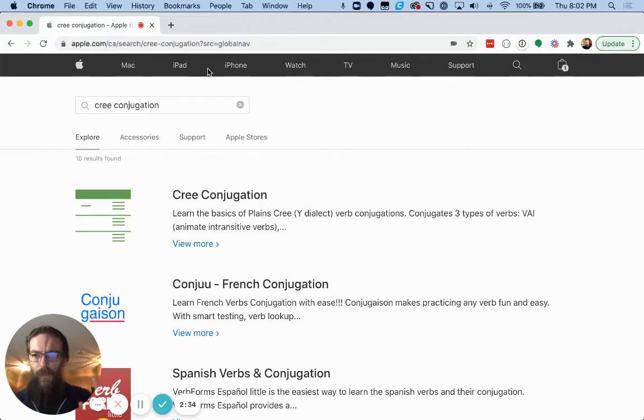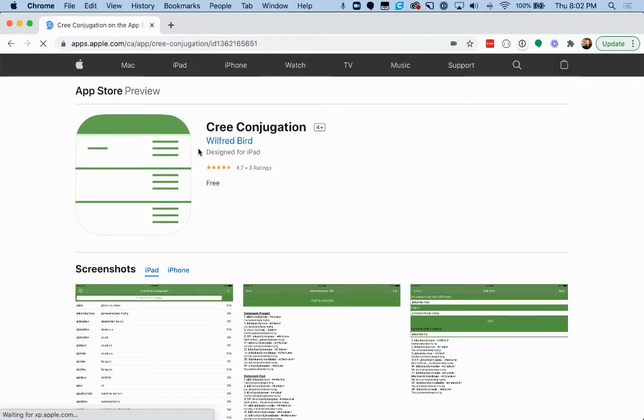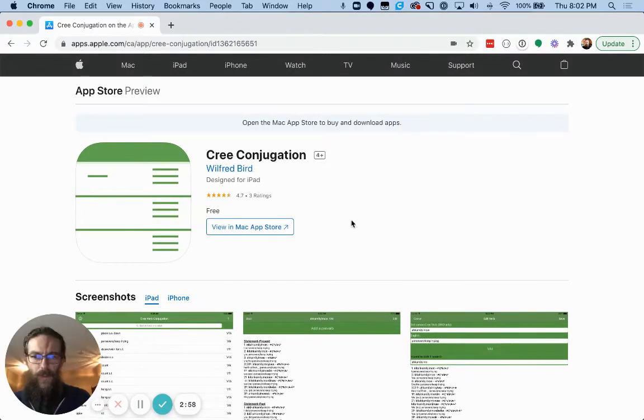I'm not going to teach you verb paradigms. You can teach yourself verb paradigms. I'm going to show you this app because this app is really cool. Cree Conjugation, unfortunately, is only available if you have an iPad or an iPhone. It's not available for Android right now. But anyway, go to the App Store, Cree Conjugation. The icon looks like this.